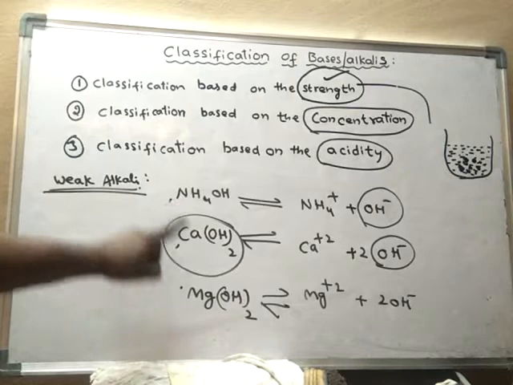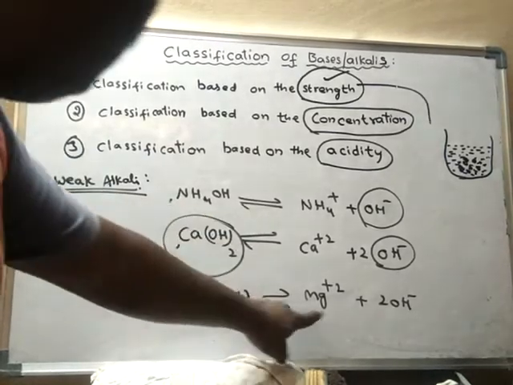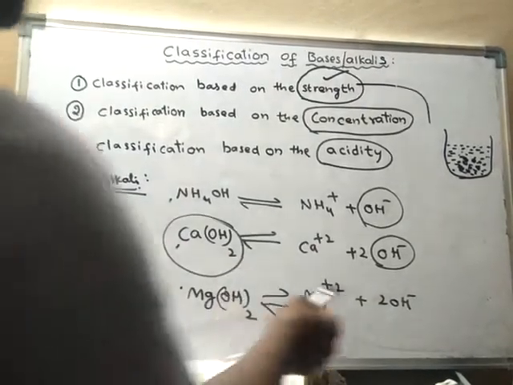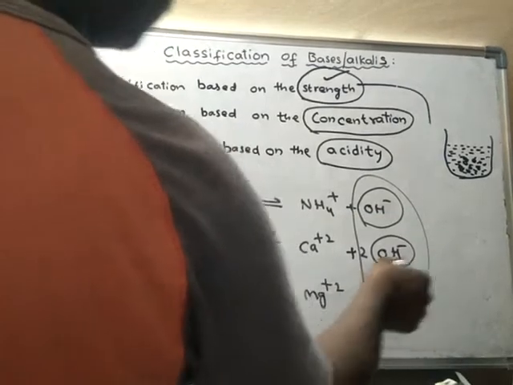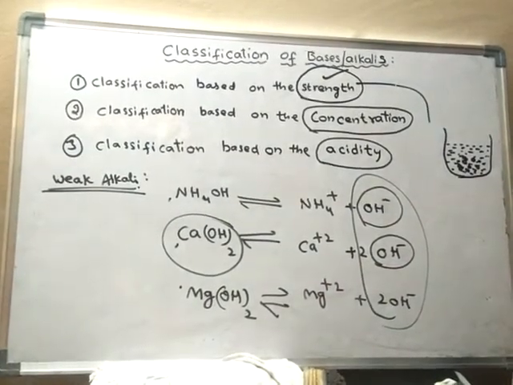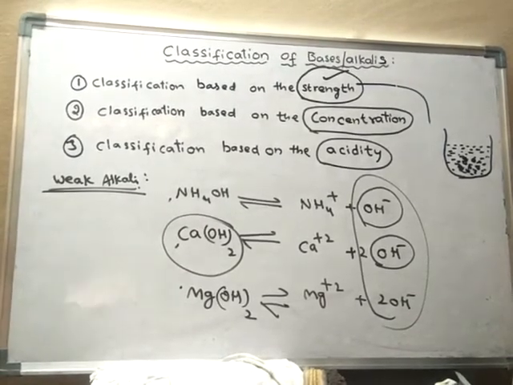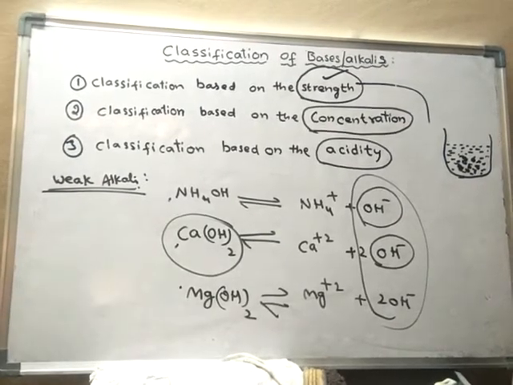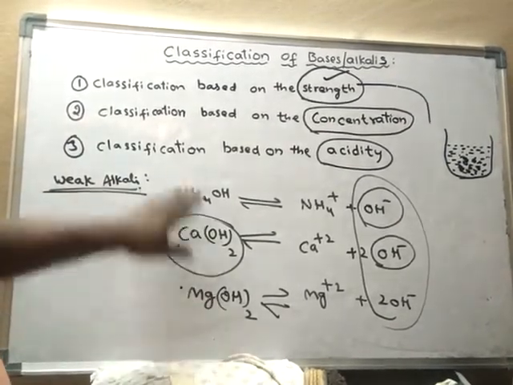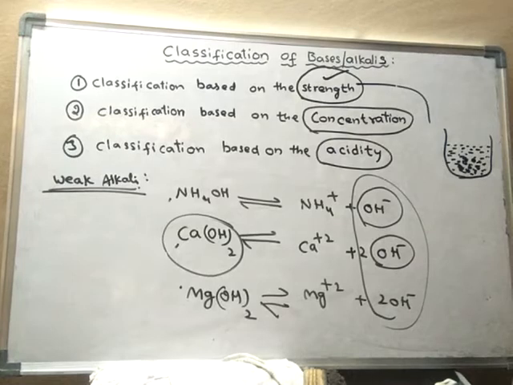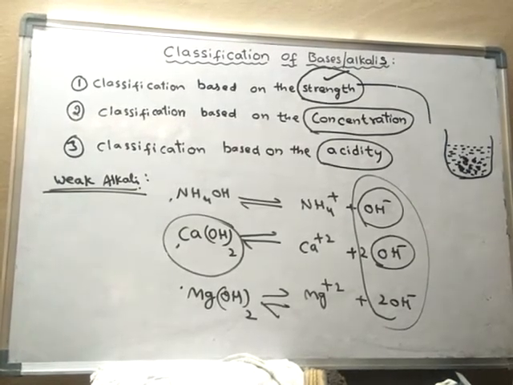Generally, alkalis undergo ionization and produce ions, and the common thing is that all alkalis will produce OH- ions in the aqueous solution. So these are some examples of weak alkalis. All these alkalis undergo very little ionization. That means out of 100 molecules, less than 30 molecules are undergoing ionization. Their alpha value is less than 30 only.